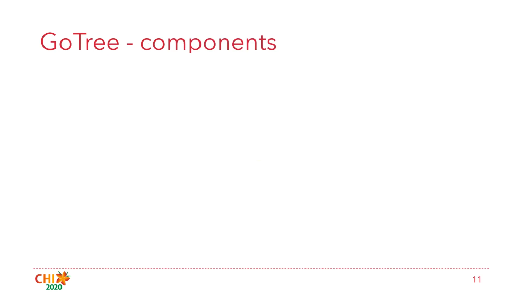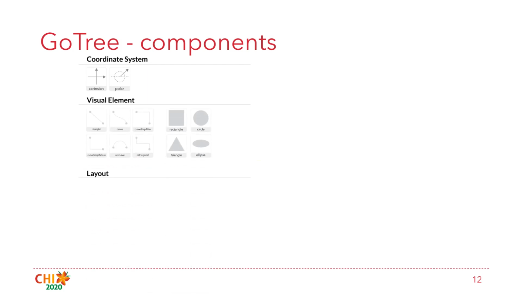The components we defined in GoTree are divided into three categories: coordinate system, visual elements, and layout. Coordinate system includes the Cartesian coordinate system and the polar coordinate system. Visual element includes nodes and the links between the nodes.